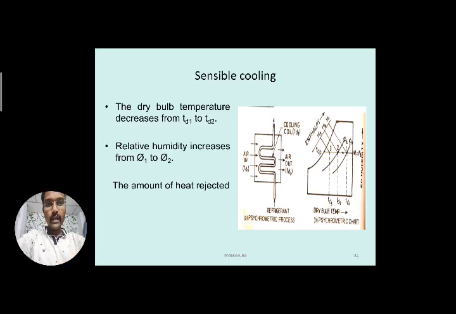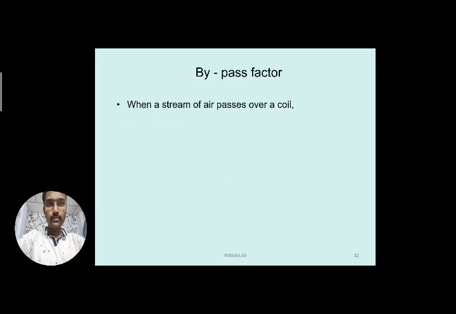Now the amount of heat rejected, H equal to H1 minus H2, can be written in terms of temperature as 1.022 into TD1 minus TD2. Because TD1 is the higher temperature and TD2 is the lower temperature, it is TD1 minus TD2 kilojoules per kg. So this is regarding the sensible cooling process. Further processes we will discuss in the next video sessions.